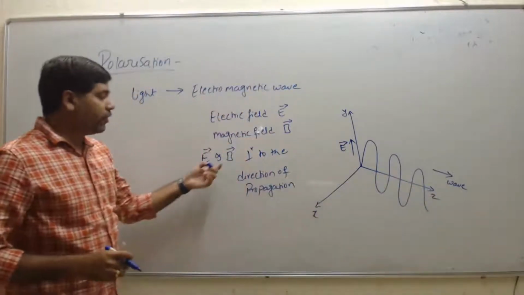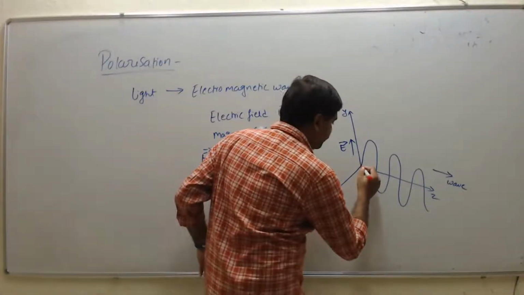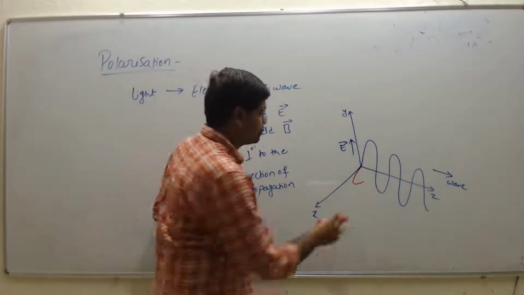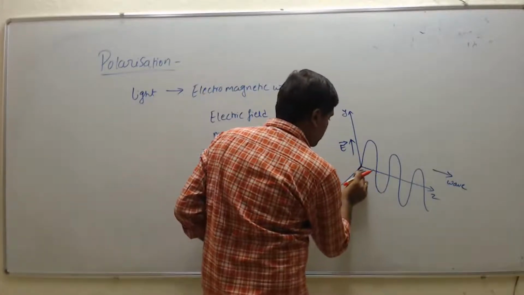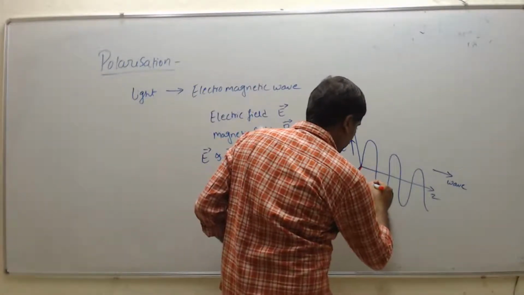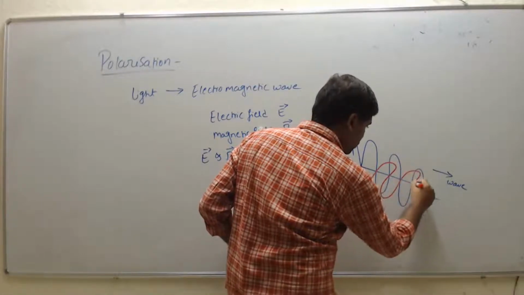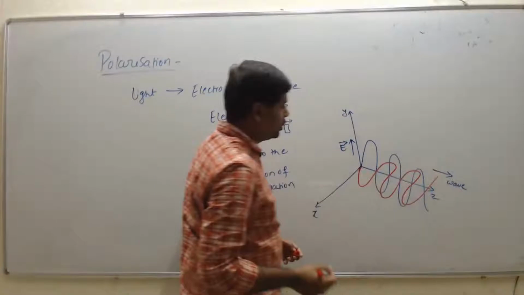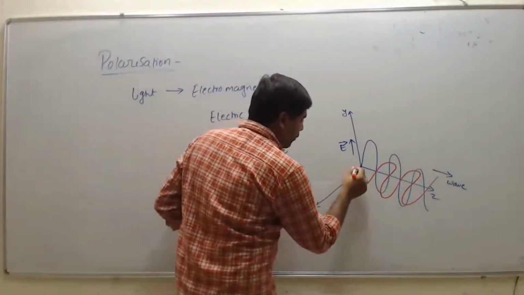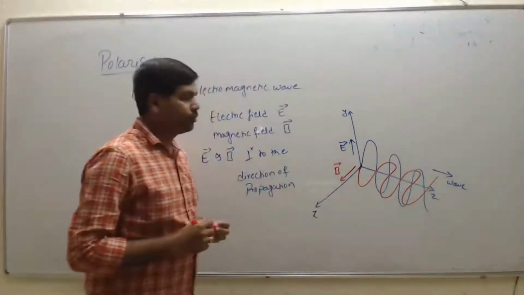Next, if we write for the magnetic field, so that becomes, so this gives the magnetic field which is perpendicular to the direction of propagation, right?